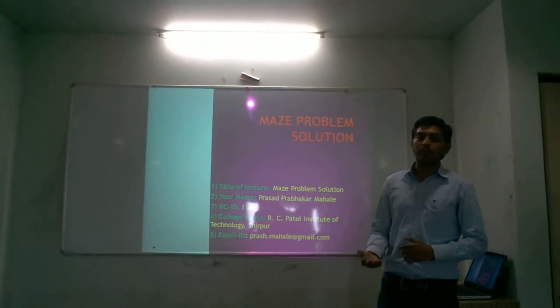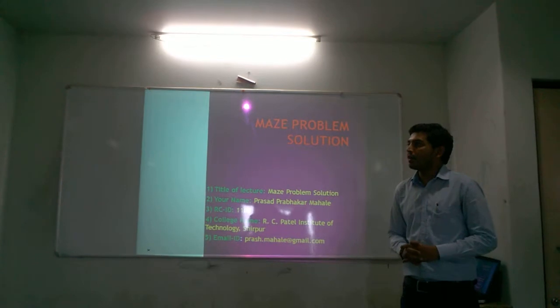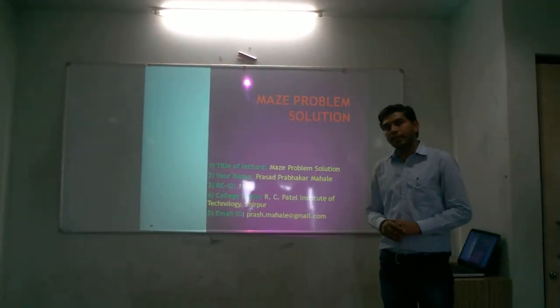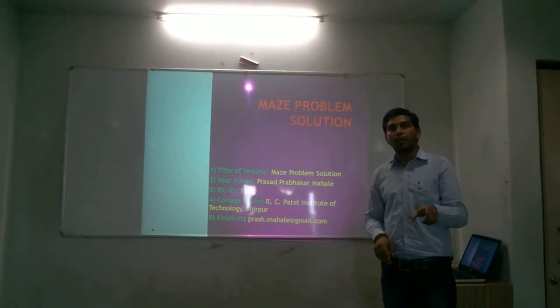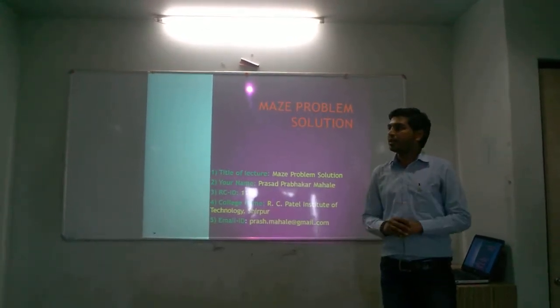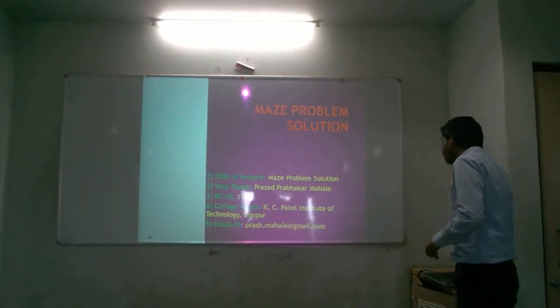But an effective maze solving problem is one that has a very minimum path, and we can have a very short path between the source and destination. The first goal is that we have to reach from the source to the destination through a separate path. We have a maze here.